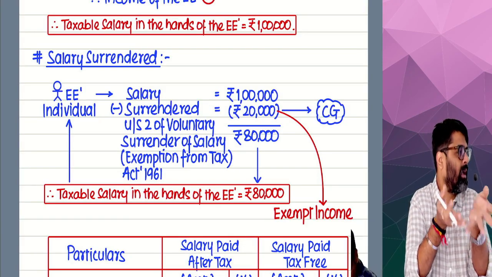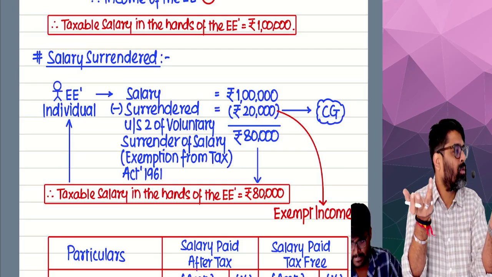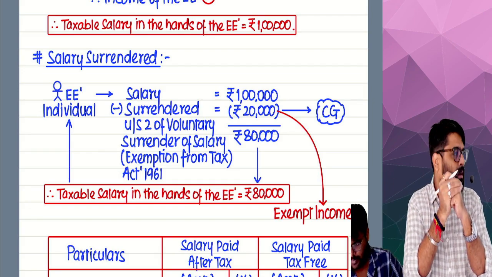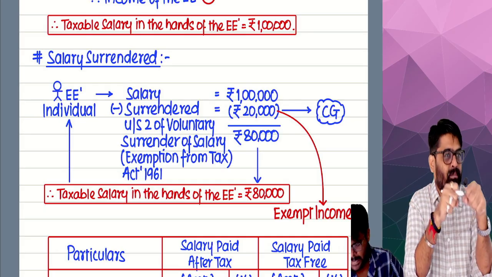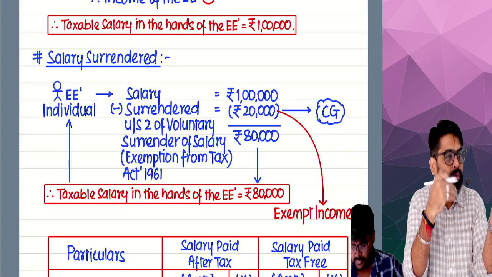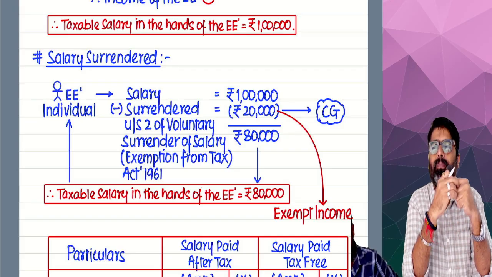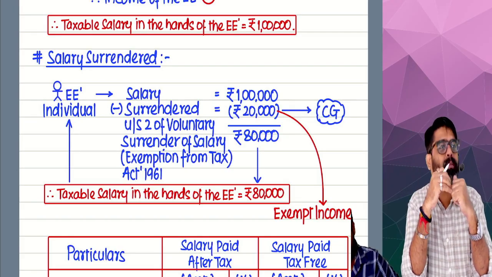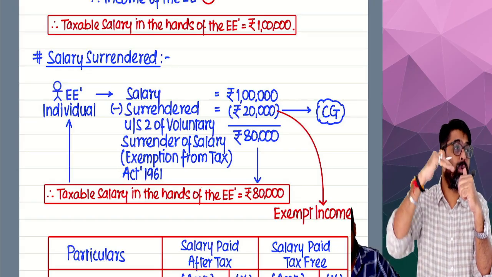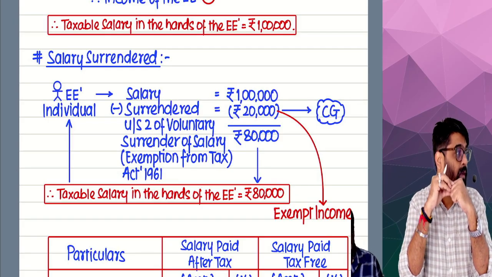Even if I save it, even if I invest it somewhere, that will be of no use to anyone. Because if I die, what will this savings matter? If I buy some properties or invest this amount somewhere, will it be useful to any of my family members? Because I don't have any family. So what will happen now? I know that I don't require this much salary, but according to my designation, the company is going to give me 50 lakhs.